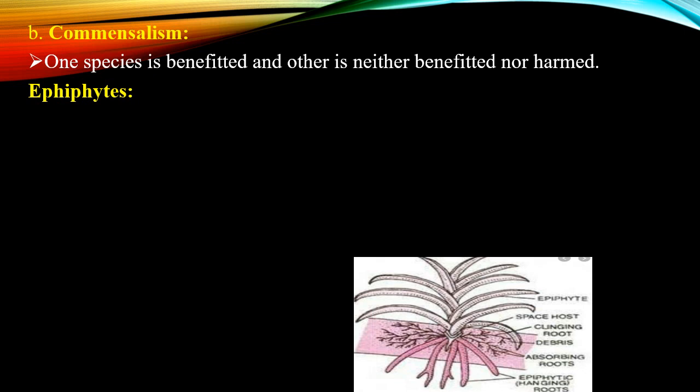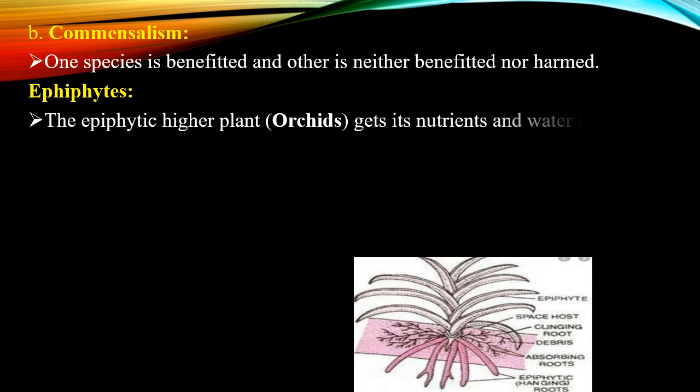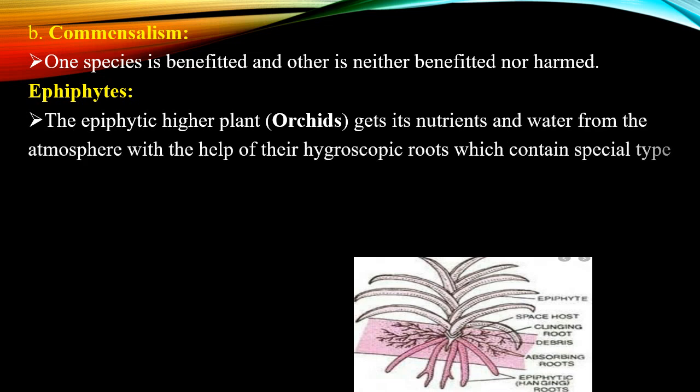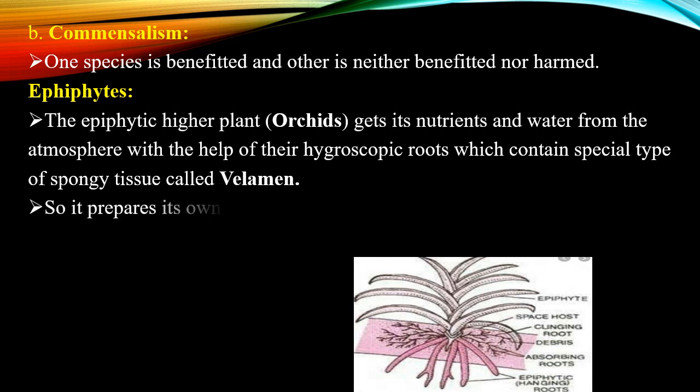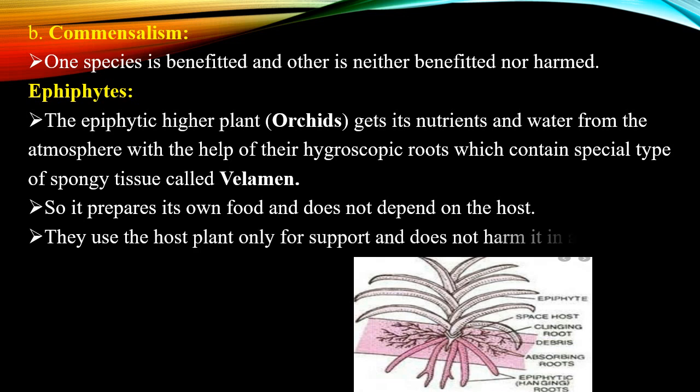Now let us see the definition for epiphytes. The plants which are found growing on other plants without harming them are called epiphytes. These are commonly found in the tropical rainforest. The epiphytes among higher plants get nutrition and water from the atmosphere with the help of their hygroscopic roots, which contain a special type of spongy tissue called velamen. It prepares its own food and does not depend on the host. They use the host plant only for support and do not harm it in any way.